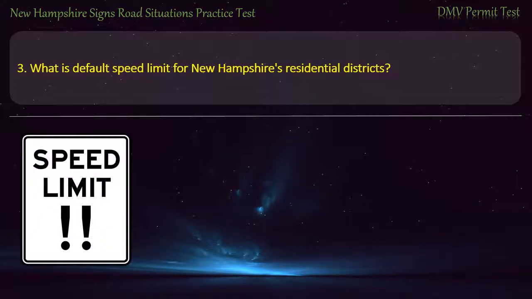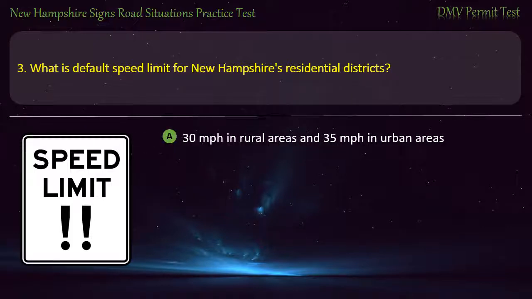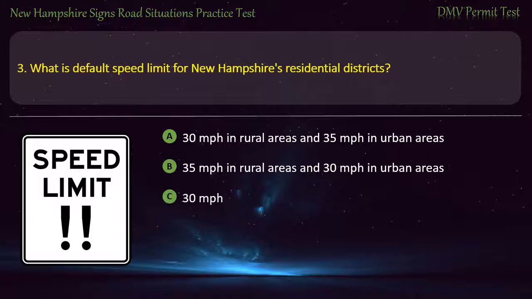Question 3. What is the default speed limit for New Hampshire's residential districts? 30 miles per hour in rural areas and 35 miles per hour in urban areas. 35 miles per hour in rural areas and 30 miles per hour in urban areas. 30 miles per hour. 35 miles per hour. Answer. 35 miles per hour in rural areas and 30 miles per hour in urban areas.